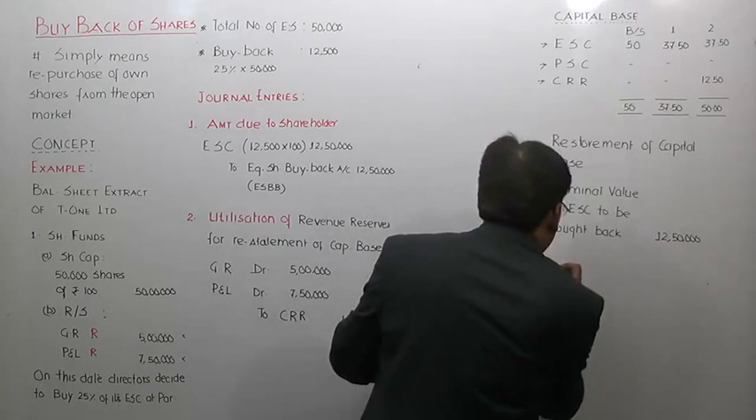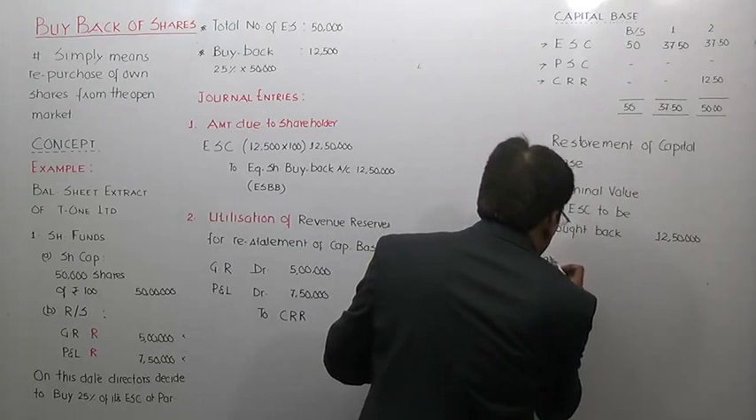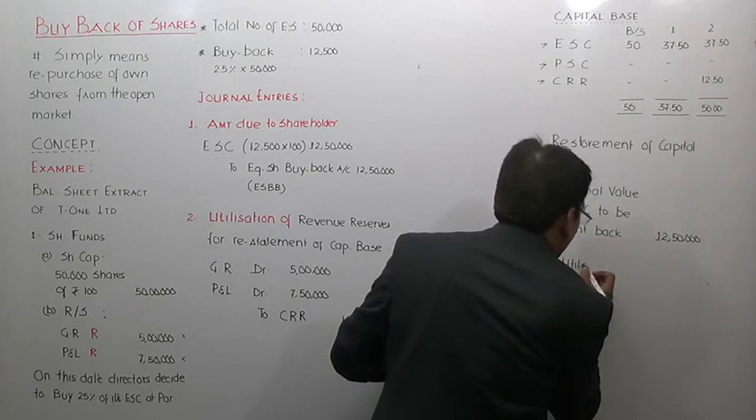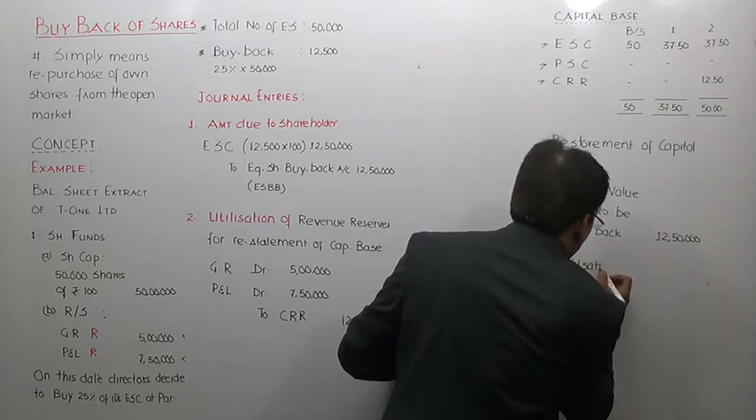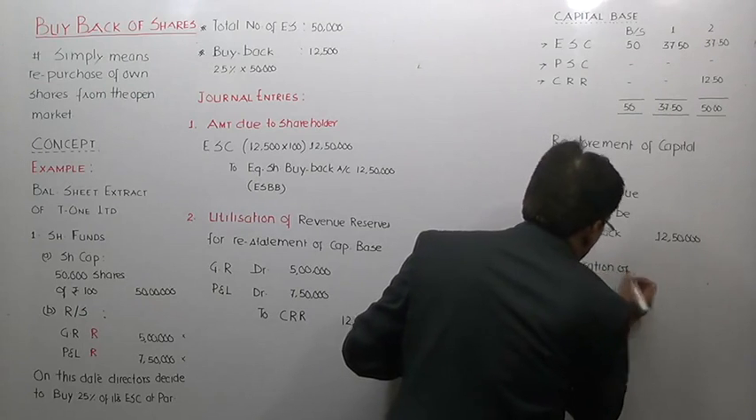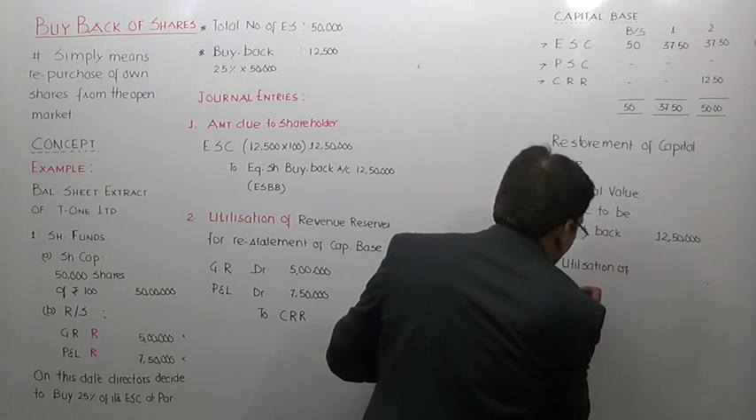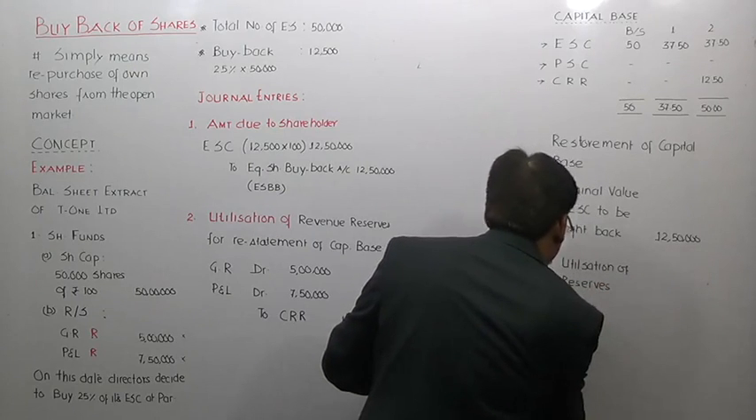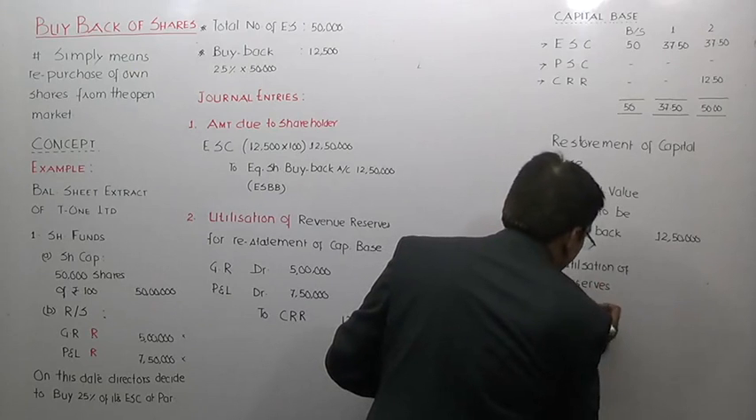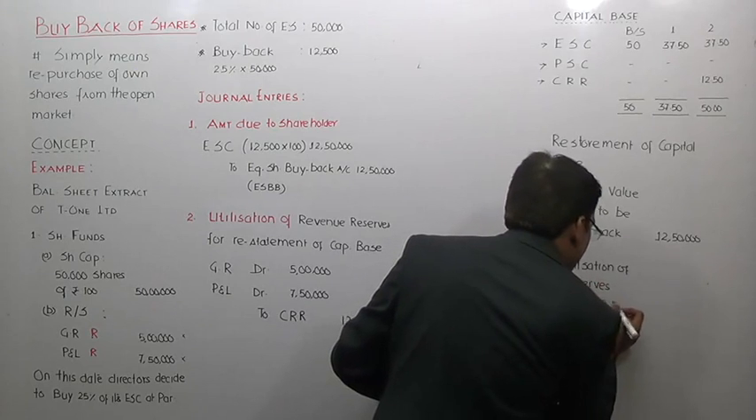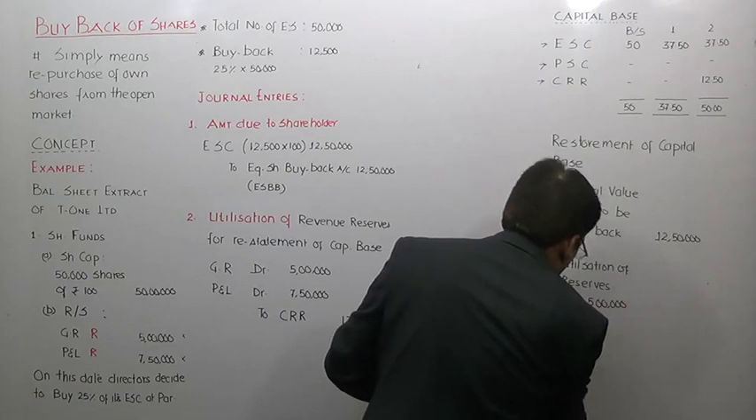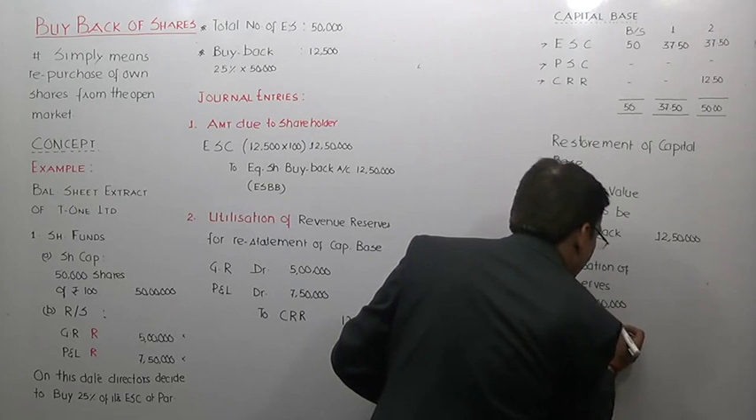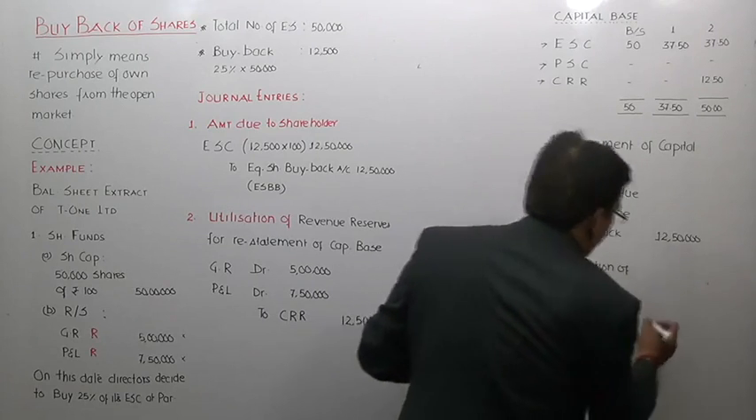In order to restore it, what did you do? You utilized reserves. You utilized your revenue reserves. Is it clear to you? You utilized general reserve to the extent of 5 lakh, and you utilized profit and loss account to the extent of 7,50,000. So that is how you have been able to replace 12,50,000, isn't it?